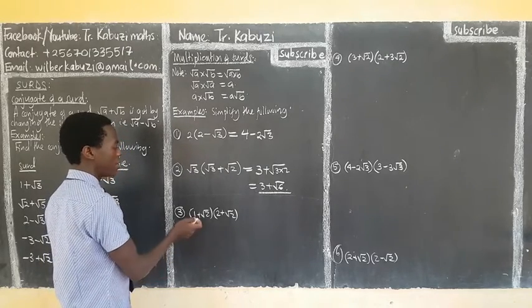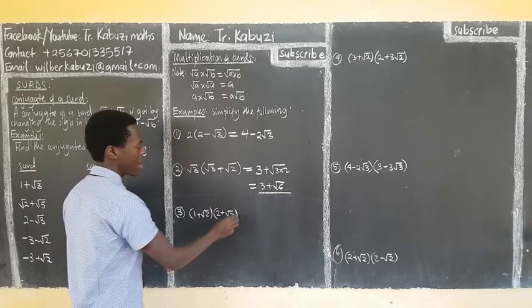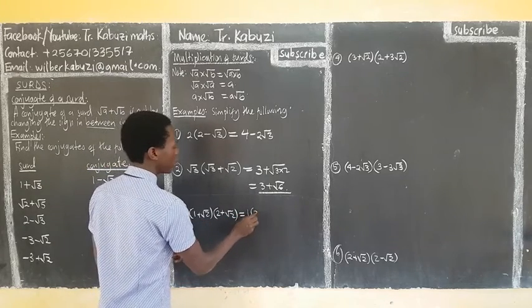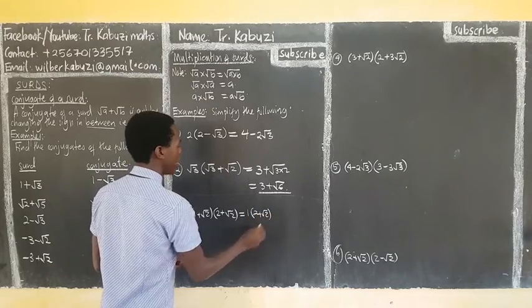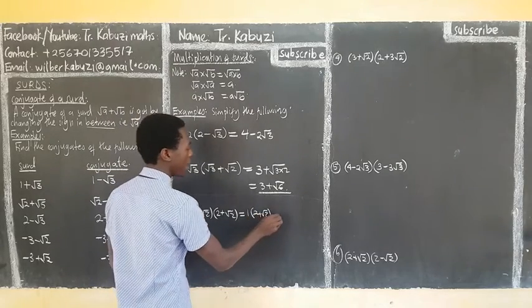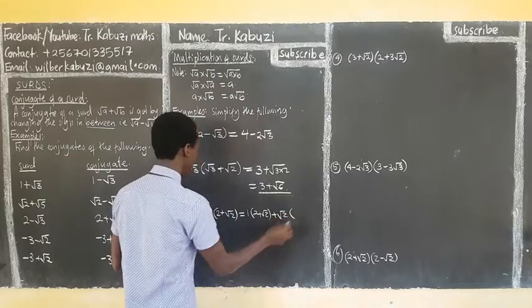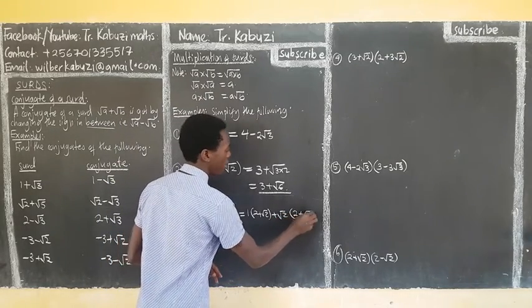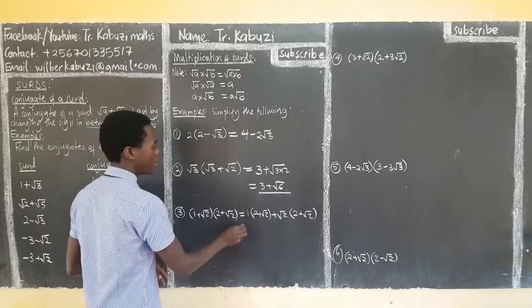Now, when I come to this, what I'm going to do is say the first bracket multiplies the second bracket. So this will be 1 times 2 plus root 2. And then plus root 2 multiplies 2 plus root 2. So what happens? You open the brackets.